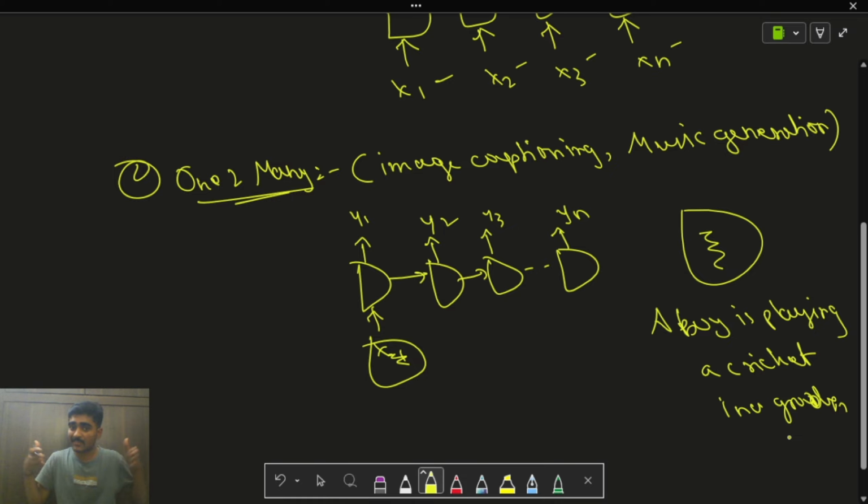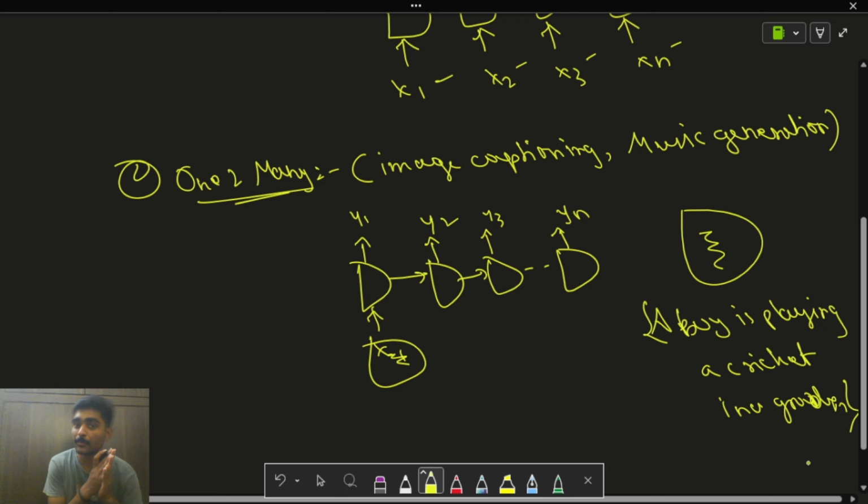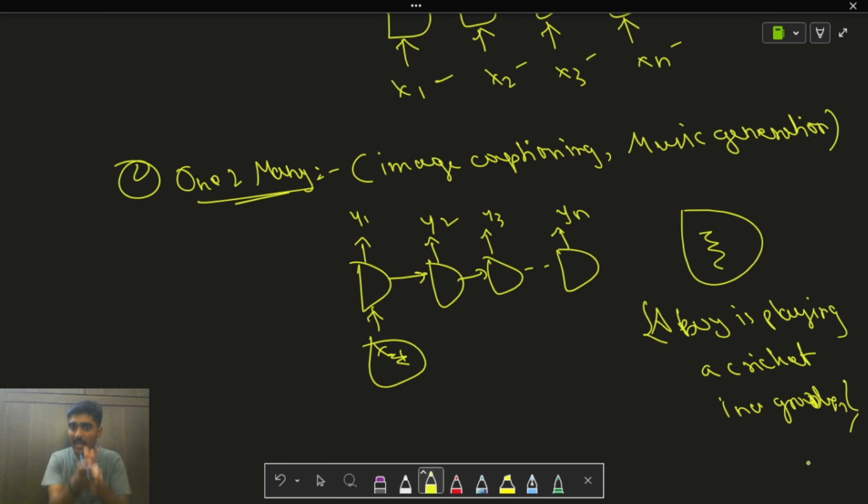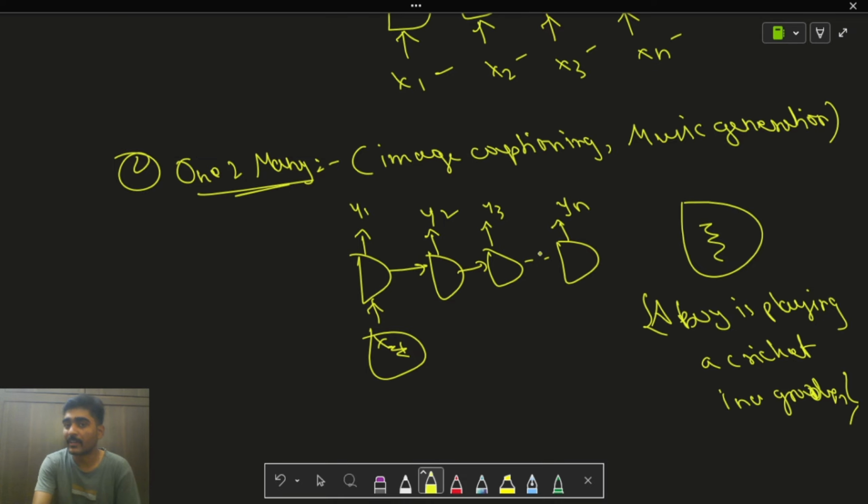You can see that I have just sent a single non-sequential input, but at the output side I have got a sequence. The same goes for music generation as well. A single input will be sent at the input side and continuous music tones will be generated at the output side. So this is the one-to-many type of recurrent neural network.